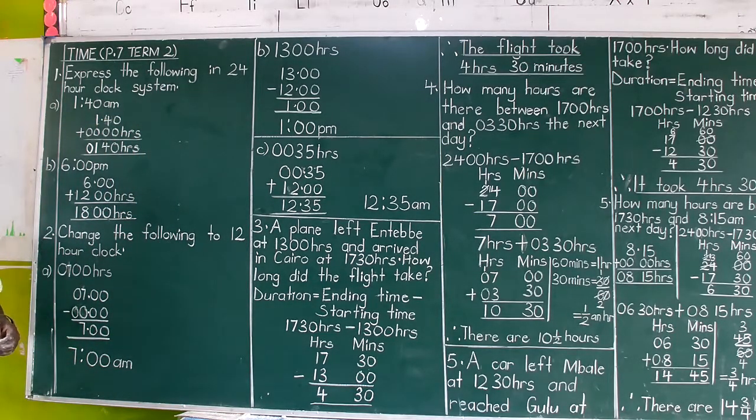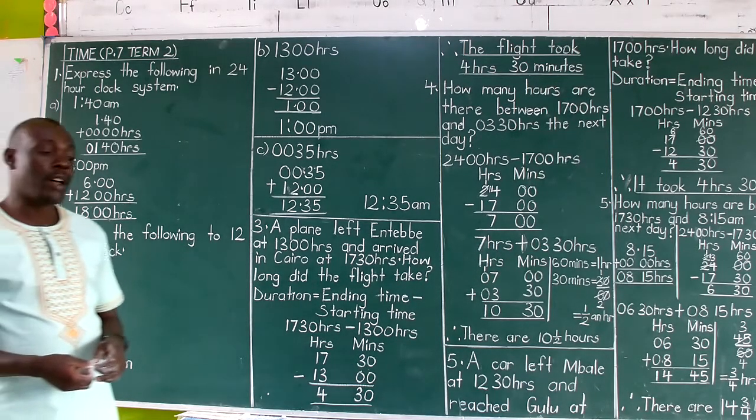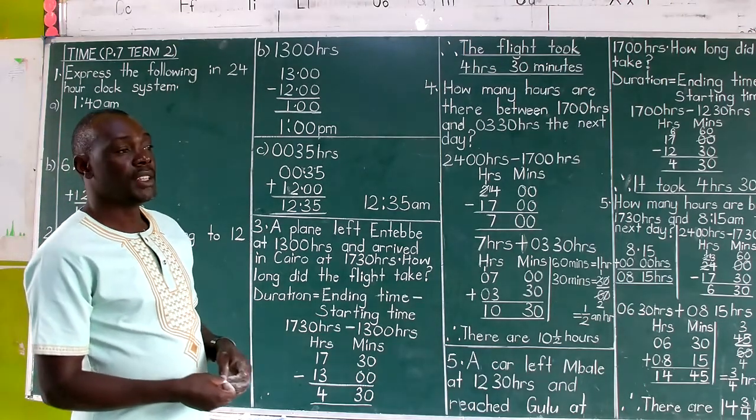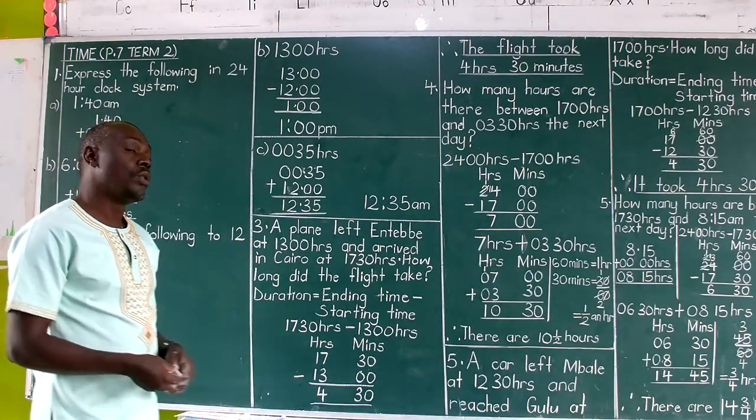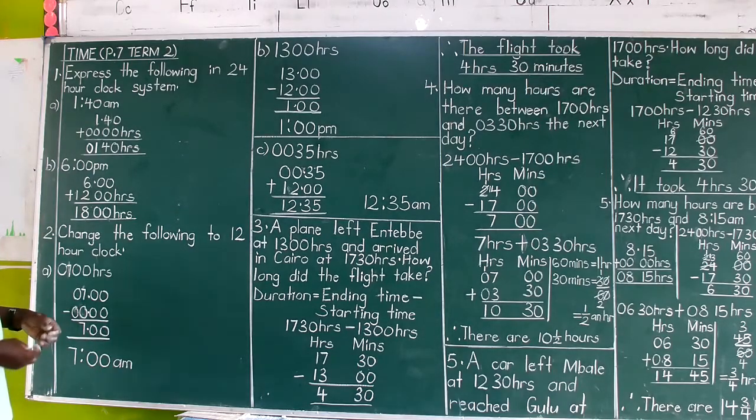So we go to number 2. Change the following to a 12-hour clock system. We say the 12-hour system bears either AM or PM, so they want your answer to go that way. And how does one then know whether it is AM or PM? You look at the first 2 digits, like you see here, 07.